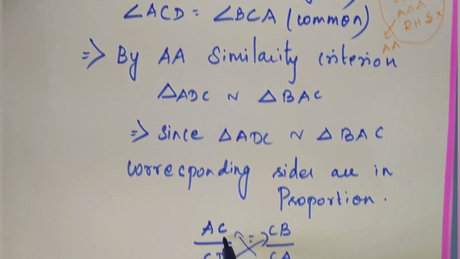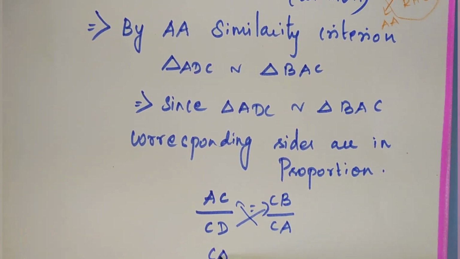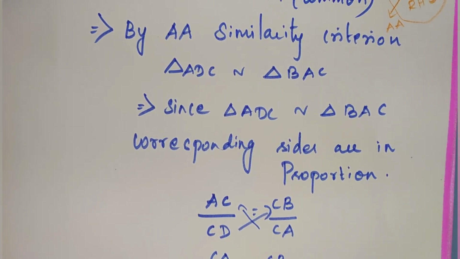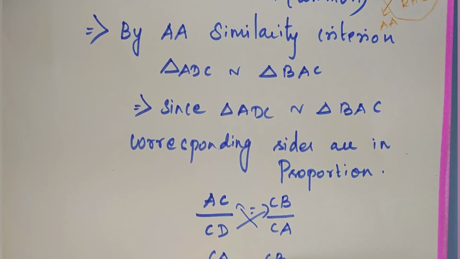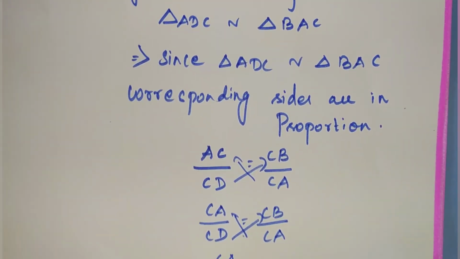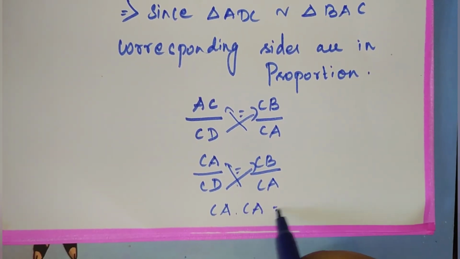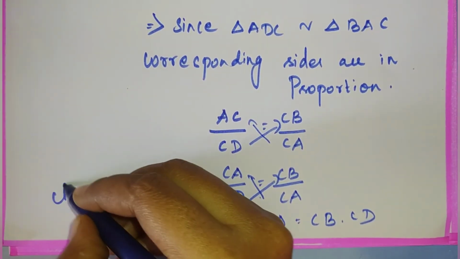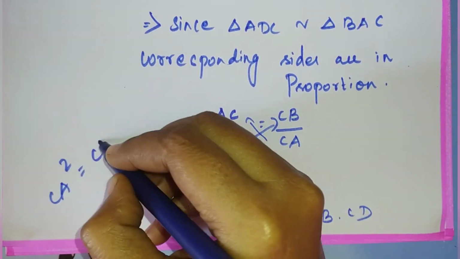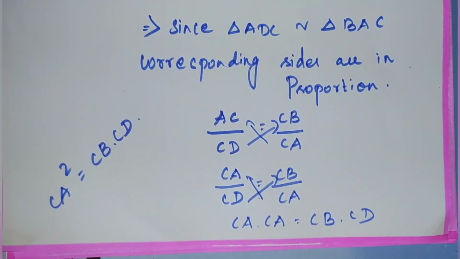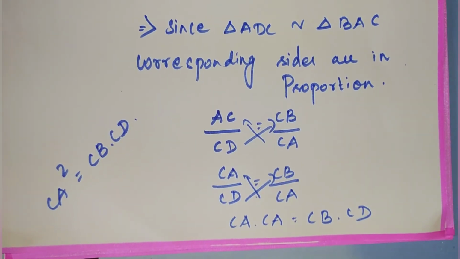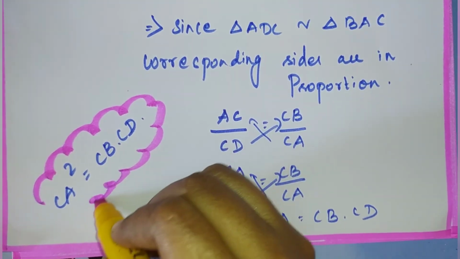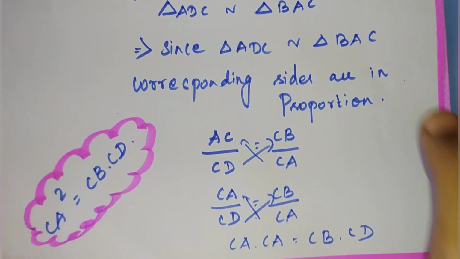Instead of AC, we can write CA. CA by CD is equal to CB divided by CA. Now cross multiply it. CA into CA is equal to CB into CD. So the final answer is CA square is equal to CB into CD. So we proved that CA square is equal to CB into CD. Clear all of you?